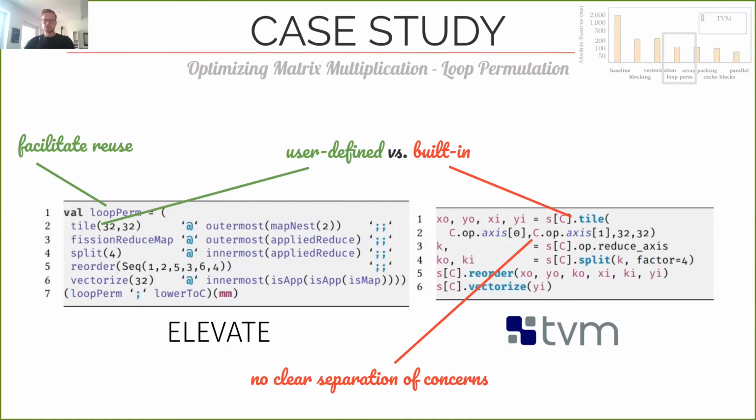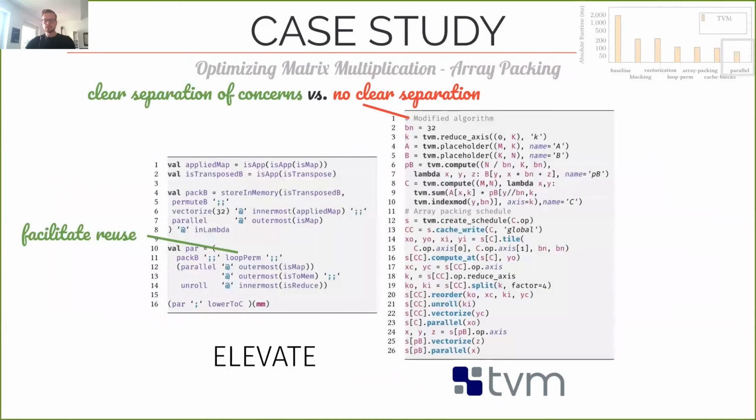Also, our functional approach allows us to define the different optimized versions as reusable strategies. So here, for example, we define the loop perm strategy, which we will reuse in the following more optimized versions. This is the most optimized version implemented in both TVM and our approach. And here you can see that we are able to reuse and build upon the loop perm strategy, whereas in TVM, we always have to describe the whole optimization from scratch because we cannot easily define our own abstractions.